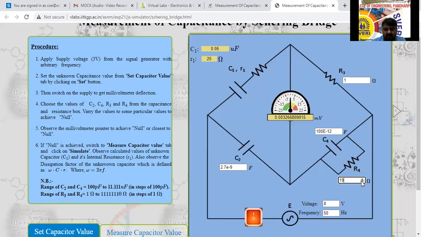Sometimes it is increased, sometimes it will decrease. Next, see here. Variation हो रहा है ना. 0.66.